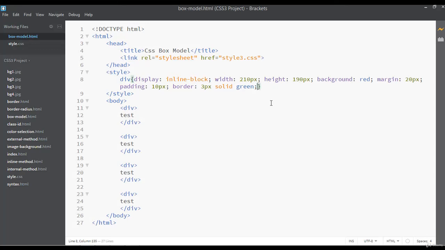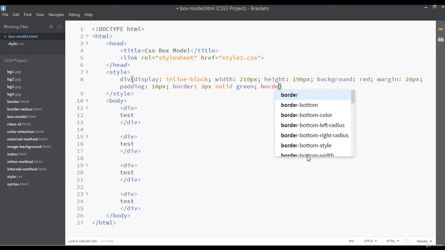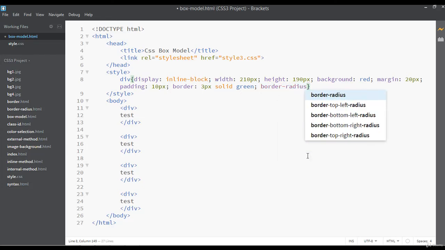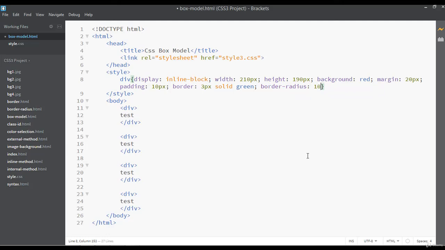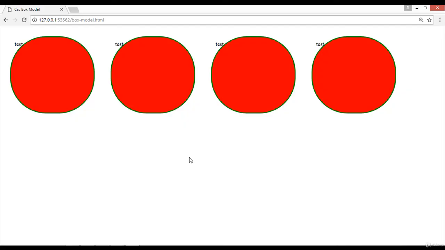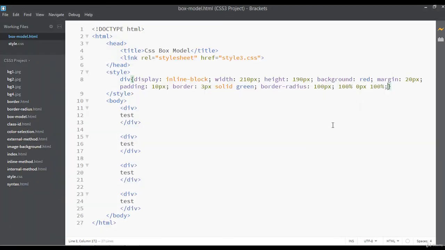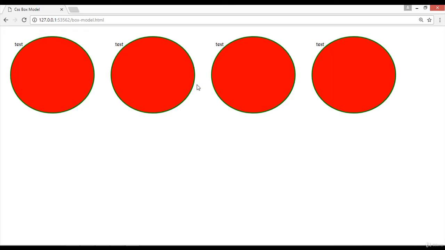So it is up to you. You can use here, for example, border-radius, like this. You can say 100 pixel of border radius for the first one, then 100%, then 0 pixel, then one more time 100%. If you want, you can create another shape for this. If you want it totally round, you can apply 100% of border radius on this, save and refresh. Now you can see this is totally round. So this is very easy.